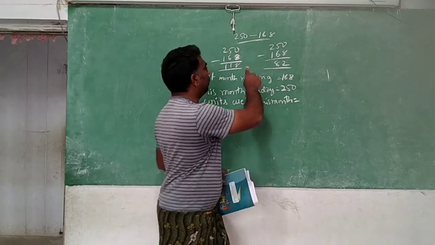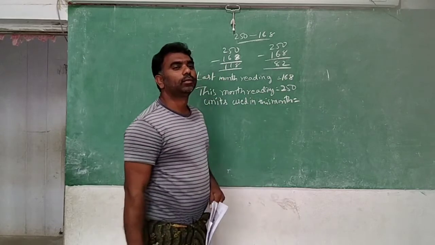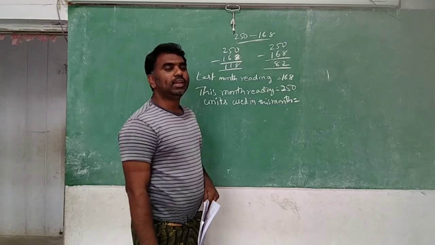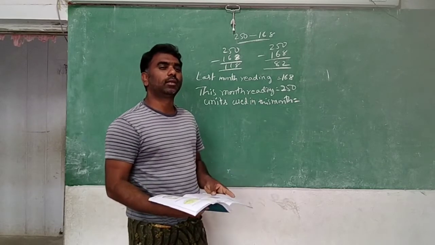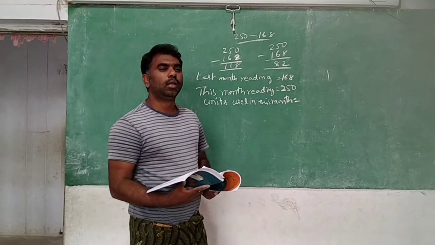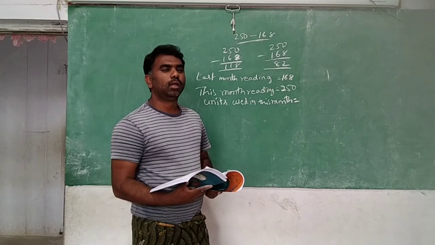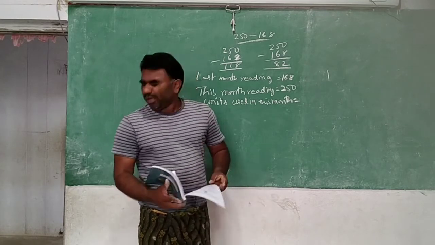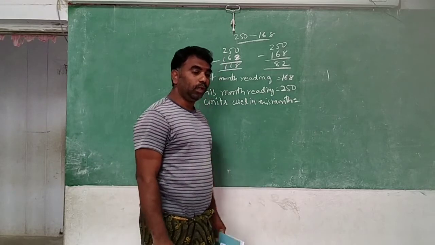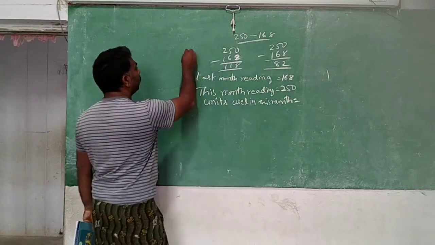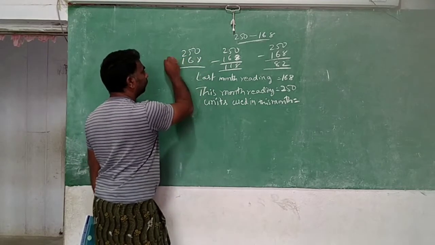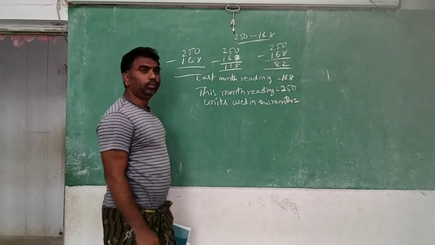Shalini's subtraction correct, or Shamim's subtraction correct? Okay, you try here: 250 minus 168.